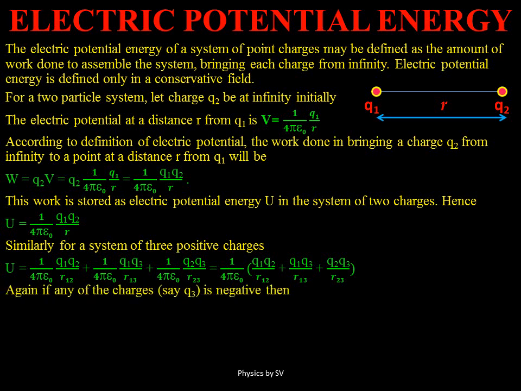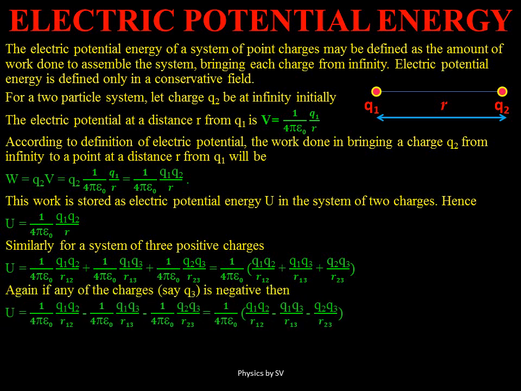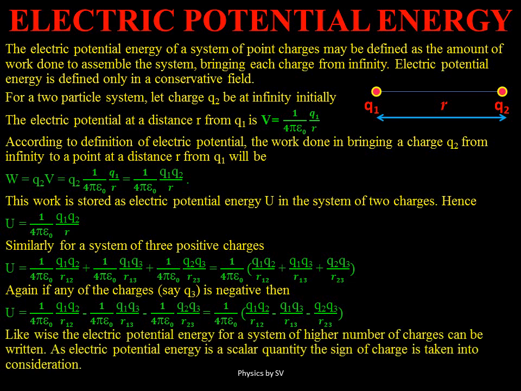If any of the charges becomes negative, or the charge which we have brought is negative, then we need to take into consideration the sign of that charge. So in case one of the charges is negative, then a minus sign will be introduced due to the nature of that charge. This is how we will write the expression for potential energy of three charges. In a similar way, we can go on adding the terms, and potential energy being a scalar quantity, the terms will be added by simple algebra.